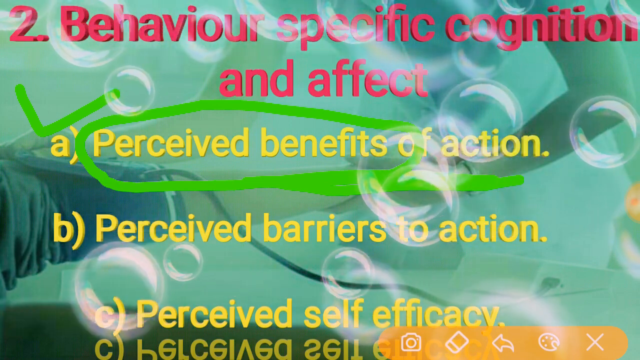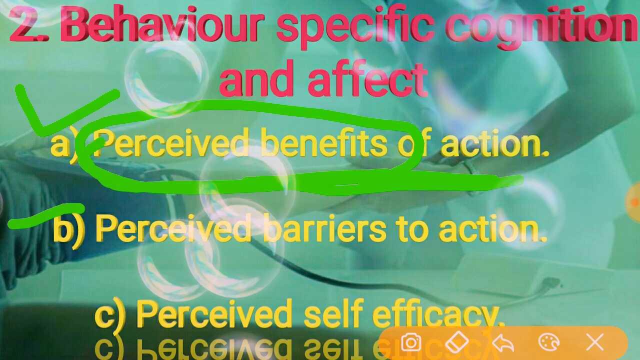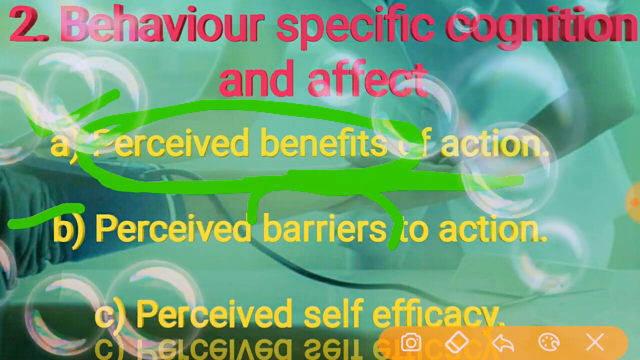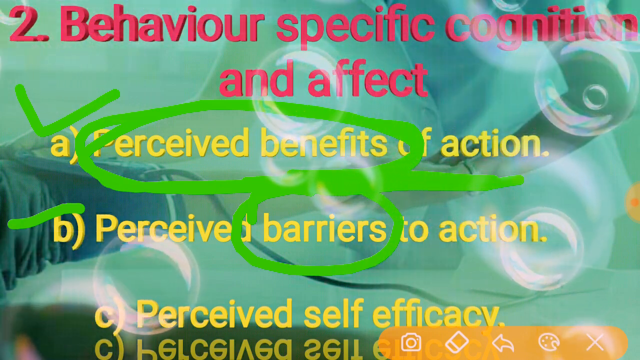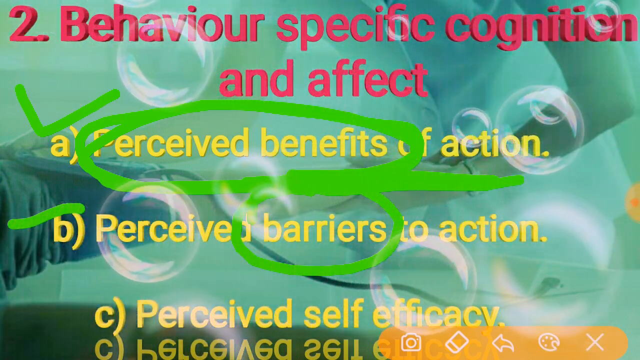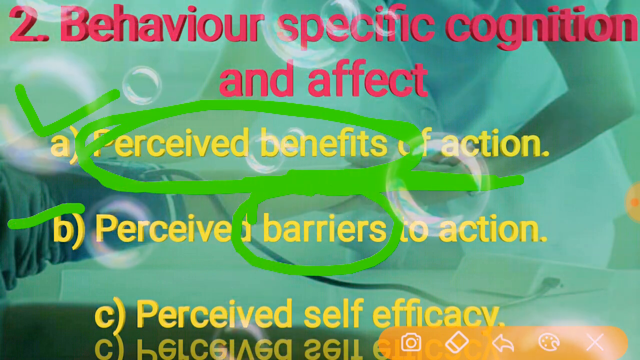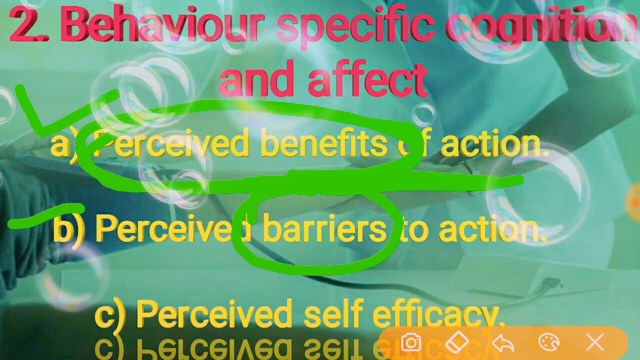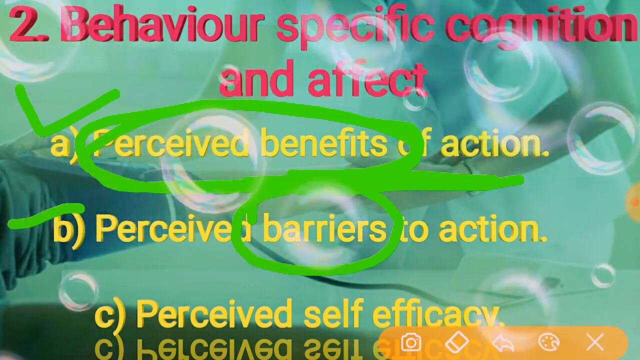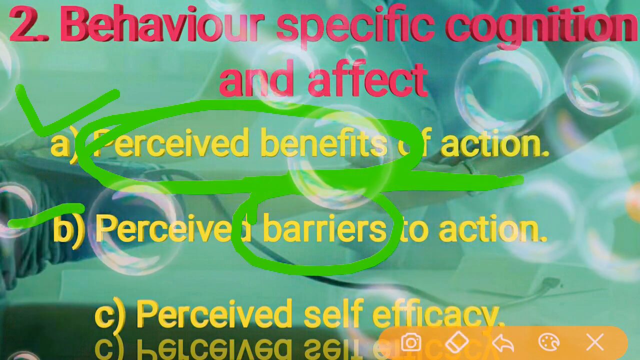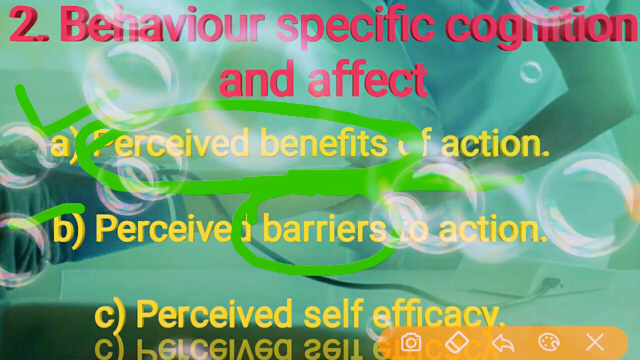Coming to the second one, perceived barriers to action. Here, in the first one, the person got the benefits. In the second one, the person is perceiving the barriers, meaning obstructions. In this, a person's perceptions about available time or inconvenience, like expense and difficulty in performing the activity, may act as a barrier. Sometimes time acts as a barrier, inconvenience acts as a barrier, and expense, meaning expenditure, acts as a barrier.